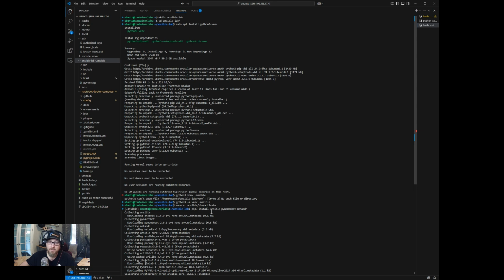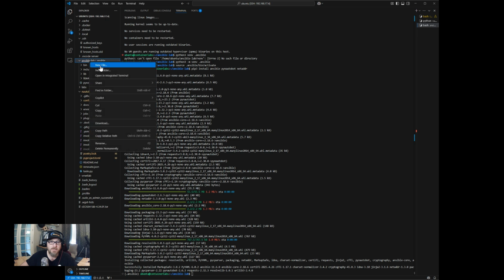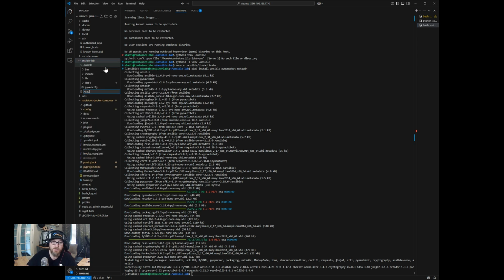So once we have Ansible installed, which looks like it has finished, pynautobot, netaddr, we'll need to do one more thing, and that is to get our Galaxy collection installed from Ansible. Before we do that, one thing that I typically do in all of my Ansible projects is I create an Ansible config file.